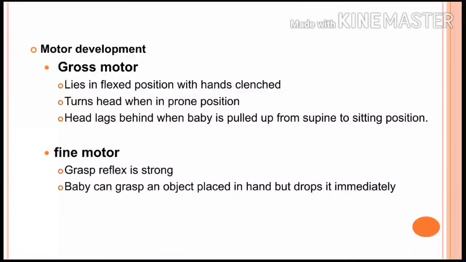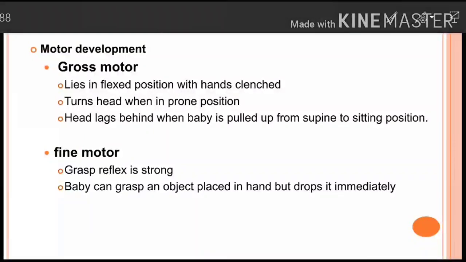Moving forward to the motor development. So till here we have seen the physical growth, in which we have seen the height, weight, length, we have seen the chest circumference, we have seen the pulse rate, blood pressure, and we have seen the basic reflexes that are present in the newborn. Moving forward, that is motor development. Here we will see the gross motor development and the fine motor development.